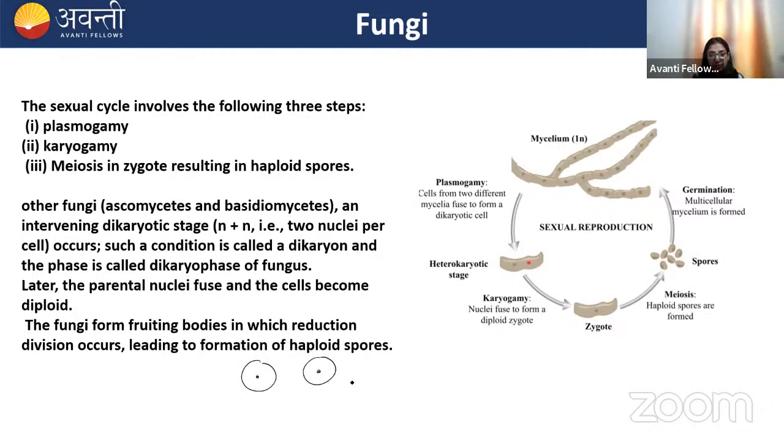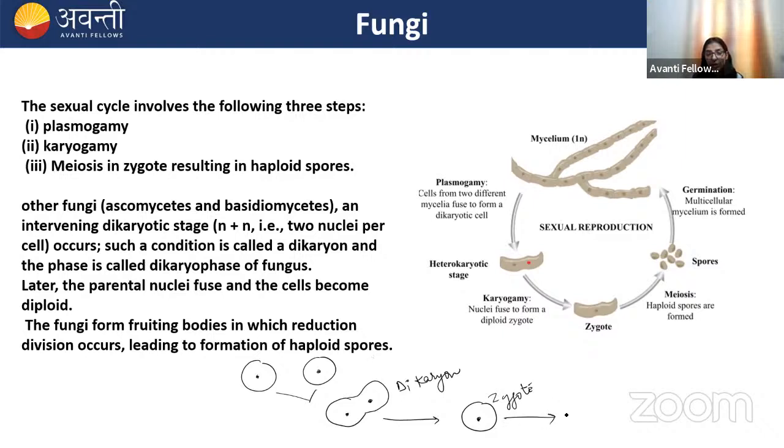Let me draw. These are the two cells. First the protoplasm is fused. This is a dikaryon stage, because karyogamy has not taken place. After some time, the nuclei will fuse. So remember, in Ascomycetes as well as in Basidiomycetes, you will observe a dikaryotic phase.